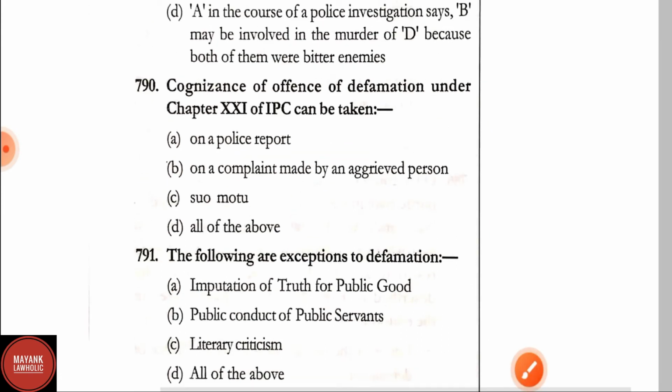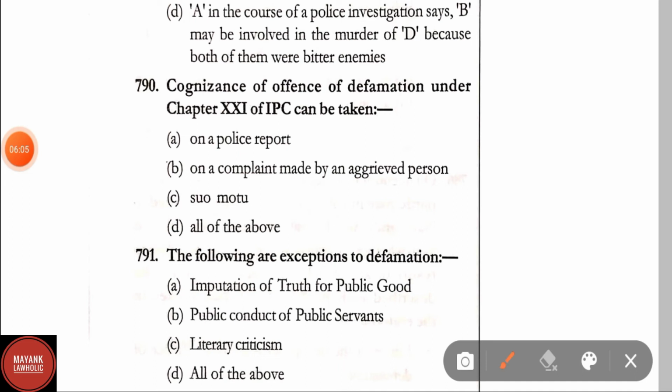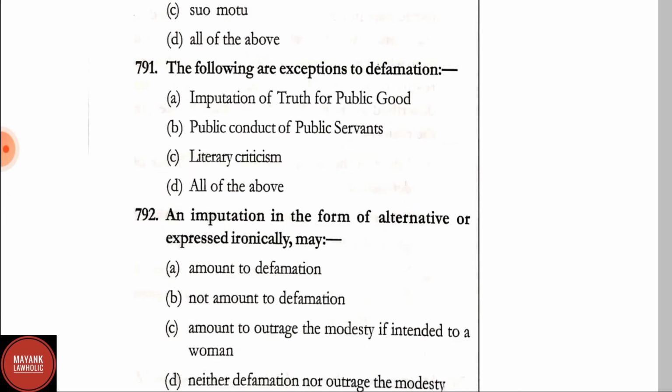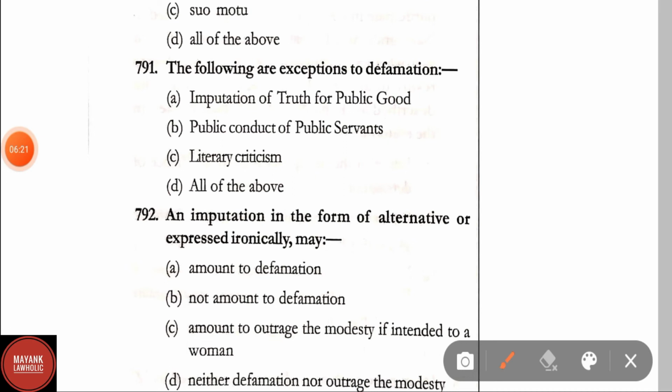Question number 790. Cognizance of the offence of defamation under chapter 21 of IPC can be taken on a police report, on a complaint made by an aggrieved person, suo motu, or all of the above. Correct answer is option B, that is on a complaint made by an aggrieved person. Question number 791. The following are exceptions to defamation: imputation of truth for public good, public conduct of public servants, literary criticism.